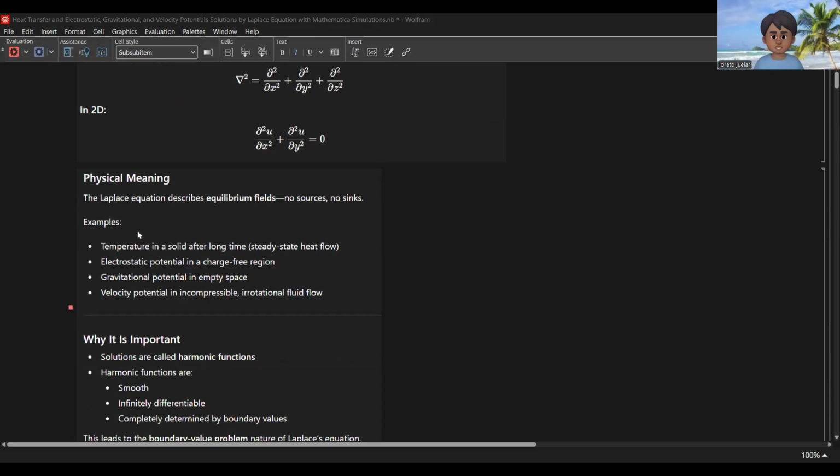So we have the physical meaning of the Laplace equation. It describes equilibrium fields. No sources, no sinks here. So we have examples: temperature in a solid after a long time, steady state heat flow, the electrostatic potential in a charge-free region, gravitational potential in empty space, and velocity potential in incompressible irrotational fluid flow.